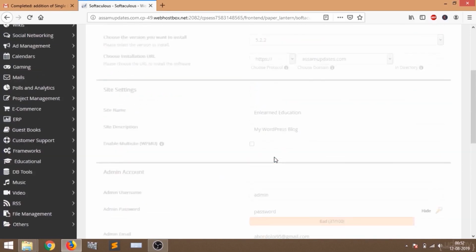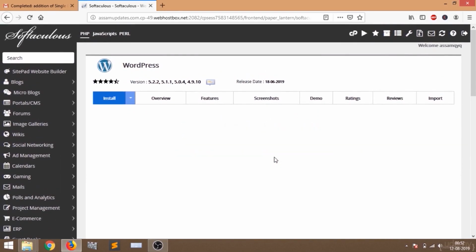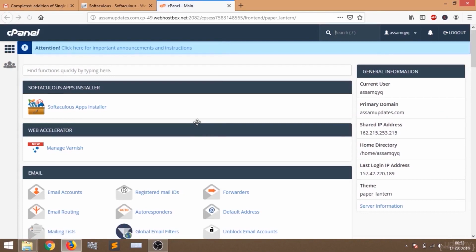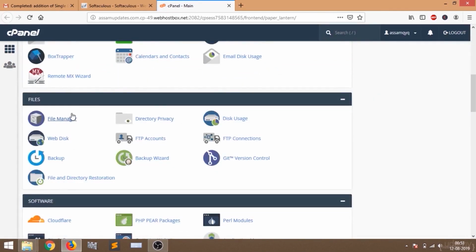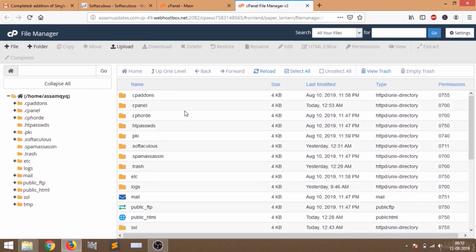Just click on install. Now you can see WordPress is installing. Okay, there is an error. If you see this .htaccess error, do not panic, do not worry about anything. Just go back to your cPanel and scroll down to File Manager and click on it.